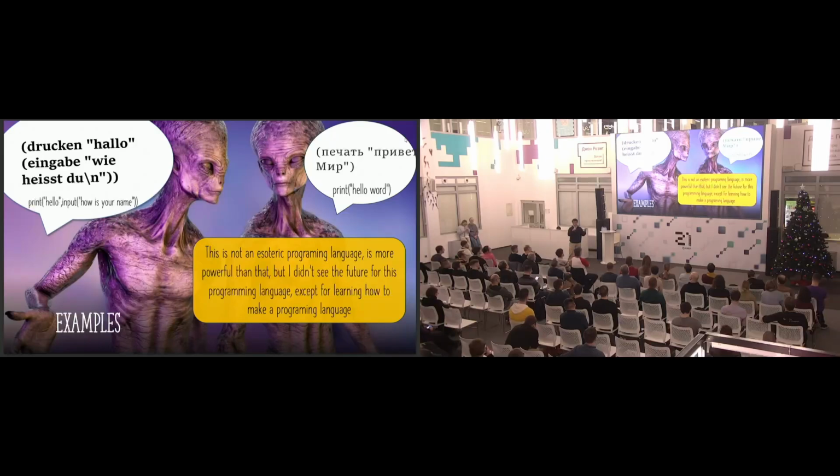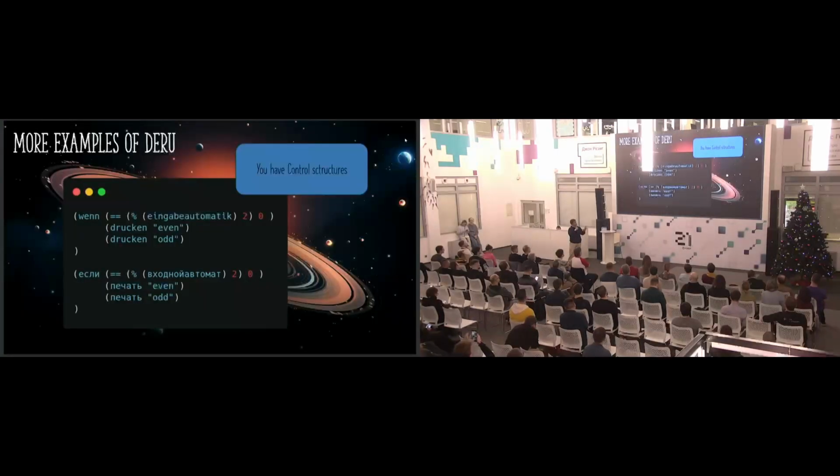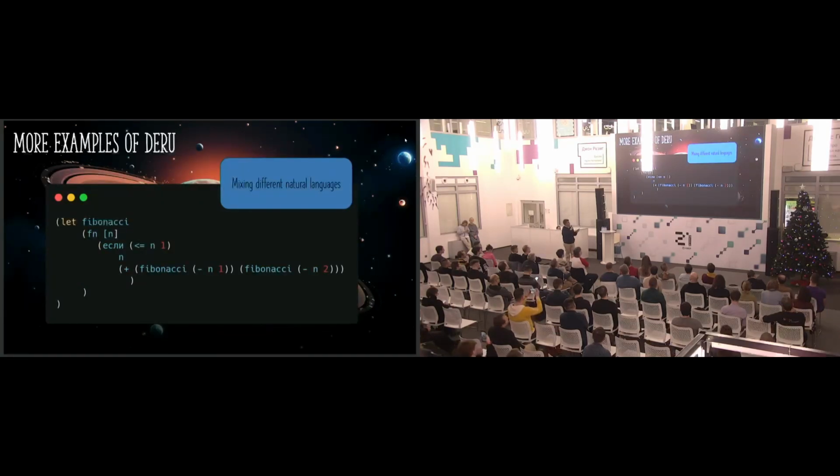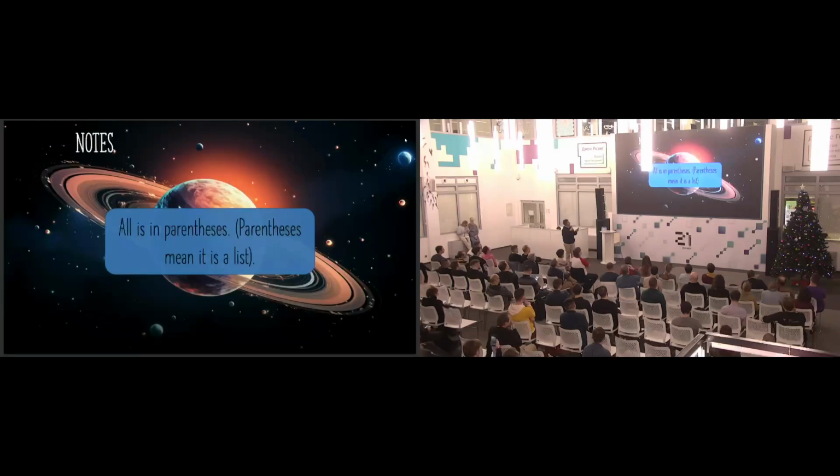This is more powerful because it has several structures like control structures, functions, and more. You can see here we have the if. We can create functions. That is the function for that formula. We can mix natural languages. See, we have if in Russian and the other text not in Russian.